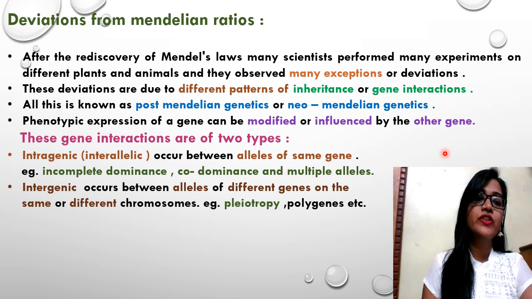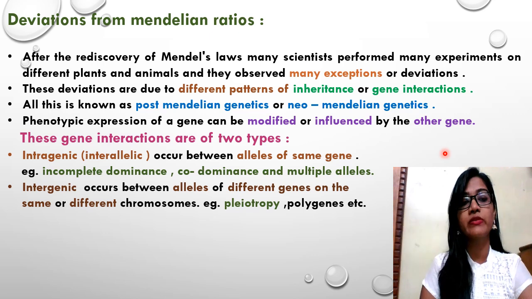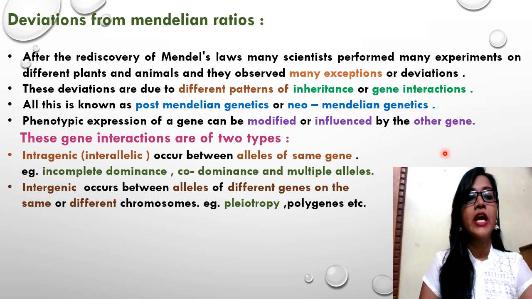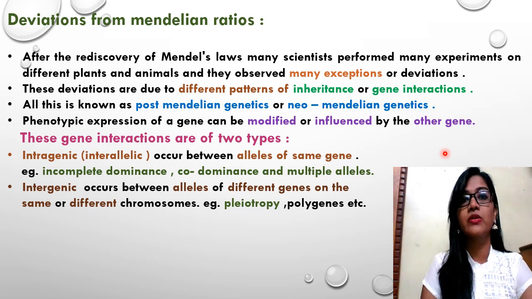With the passage of time, a number of deviations were observed and a number of exceptional cases were identified in the post-Mendelian era, after Mendel, and that gave additional information on the patterns of inheritance. These deviations or exceptional cases, and the studies of them, are described as neo-Mendelism. So that's all about neo-Mendelism.